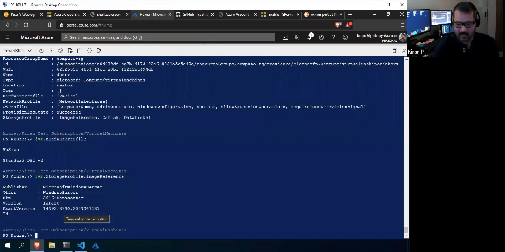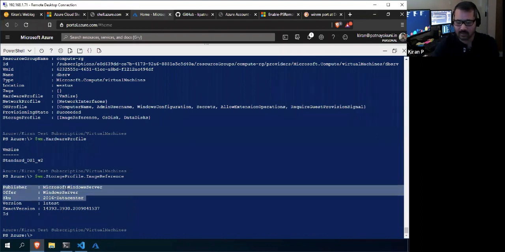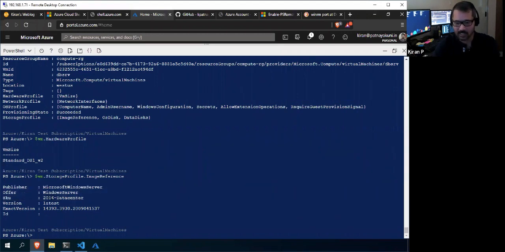It will show the publisher. I'll show you tomorrow how you can fetch the publisher, offer, and SKU. But right now this actually deployed Windows Server 2016 Datacenter edition. Right, so this is how you can fetch it.